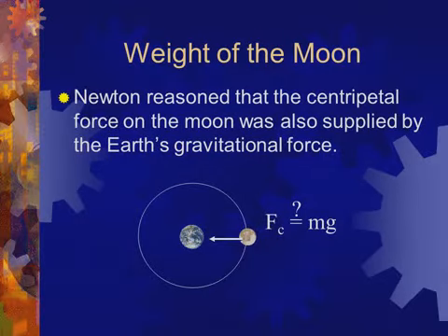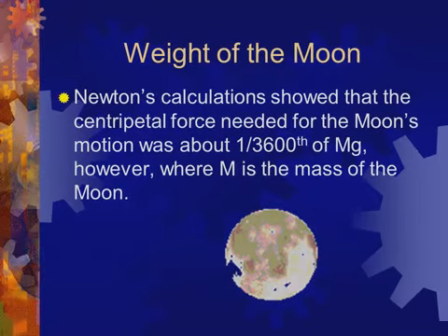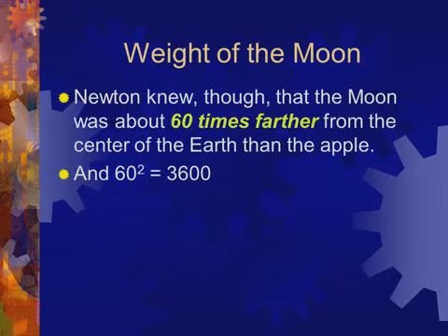Weight of the moon. Newton also pointed out that the centripetal force on the moon is also supplied by the earth's gravitational force. That's why the moon revolves around the earth. The moon is very small as compared to the earth, about 1 upon 3600th of the mass of the earth, and it is 60 times farther from the surface or center of the earth.